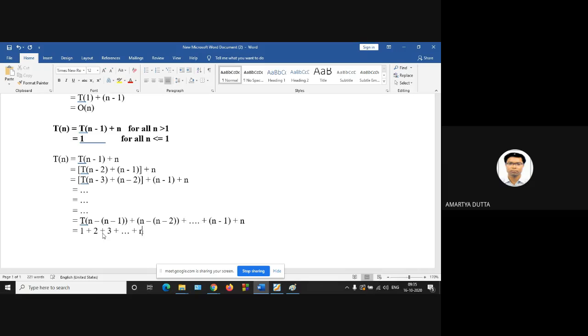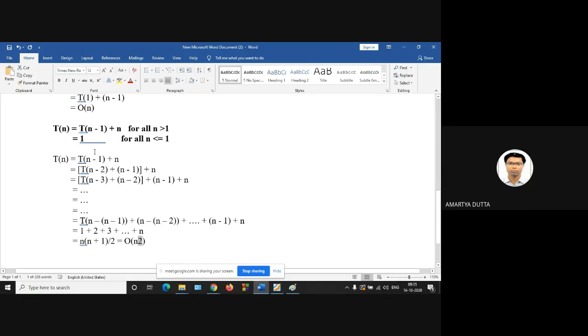So what will be the value? Sum of n natural numbers, that is n into n plus 1 by 2. Okay, so order of n square.